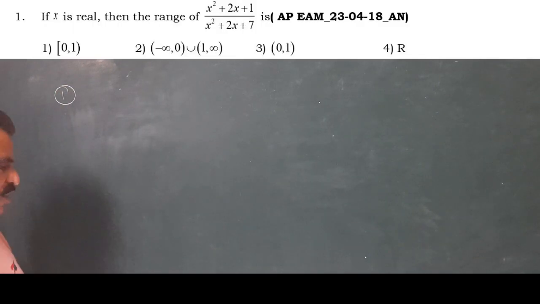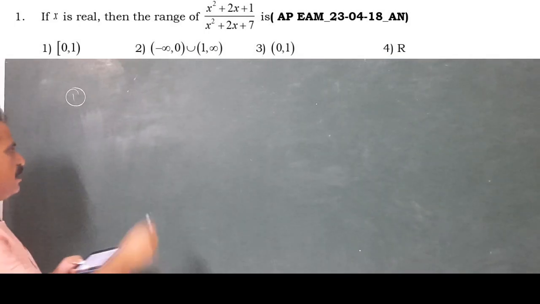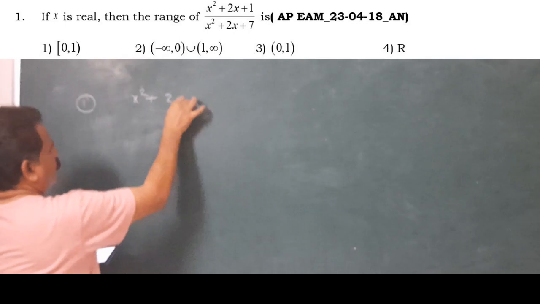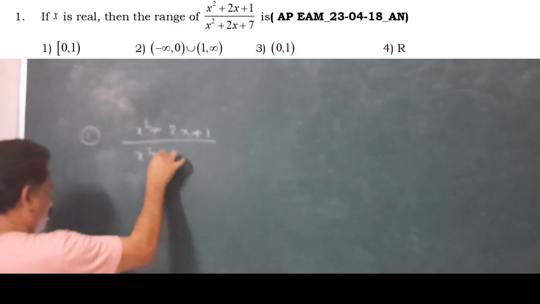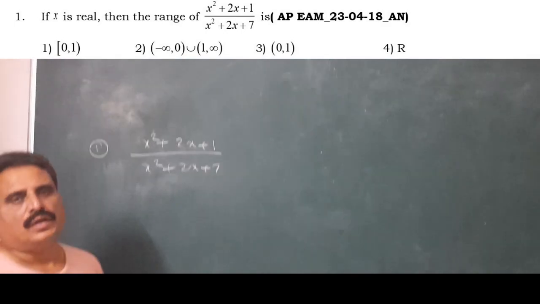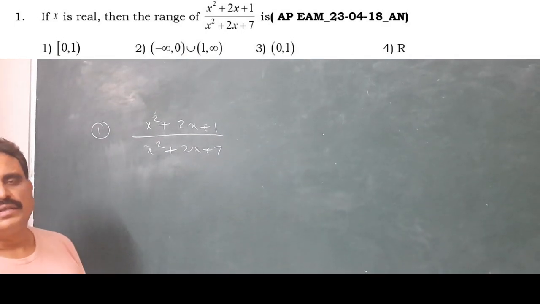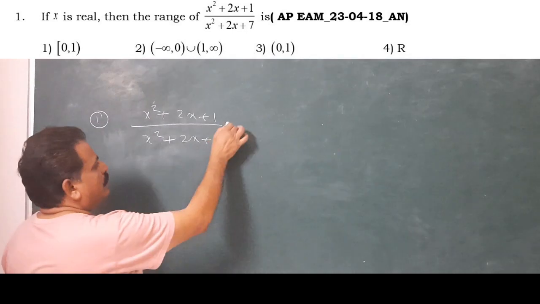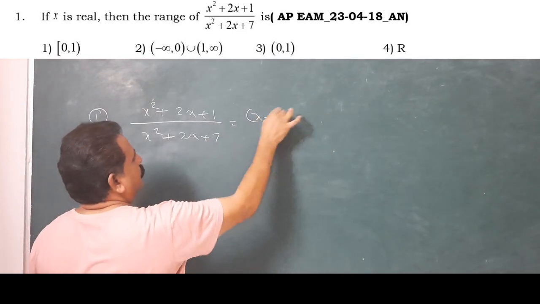Now question number 1. If x is real, then the range of (x square plus 2x plus 1) by (x square plus 2x plus 7). Okay, look here. The numerator is nothing but (x plus 1) whole square.